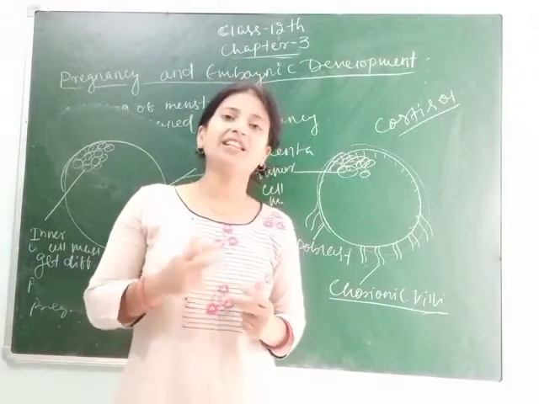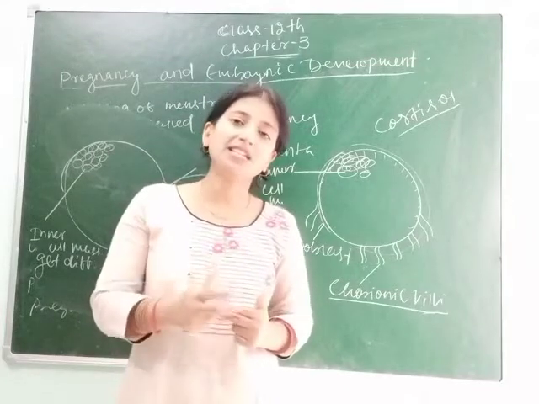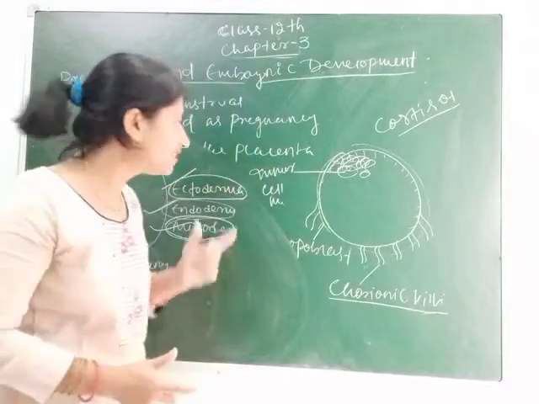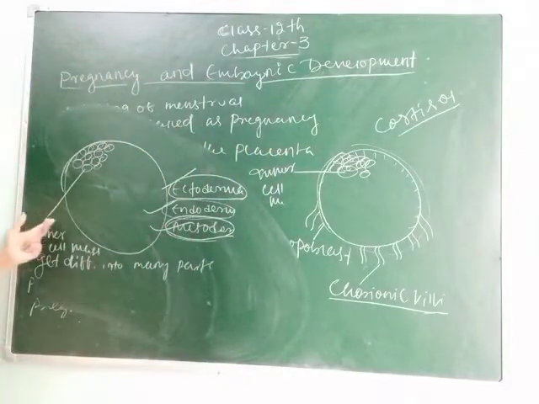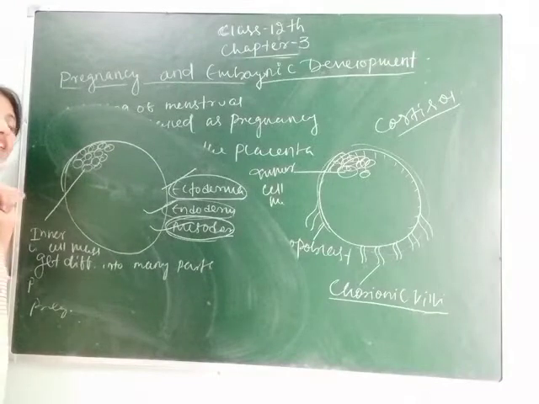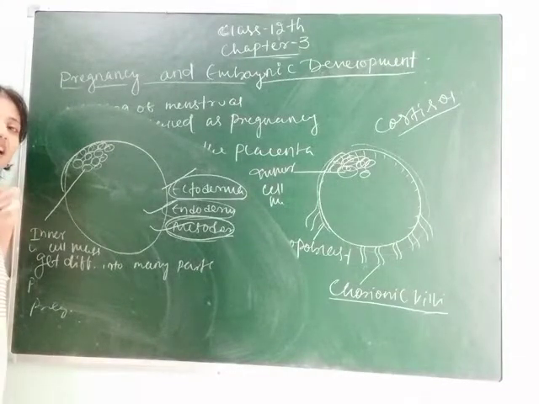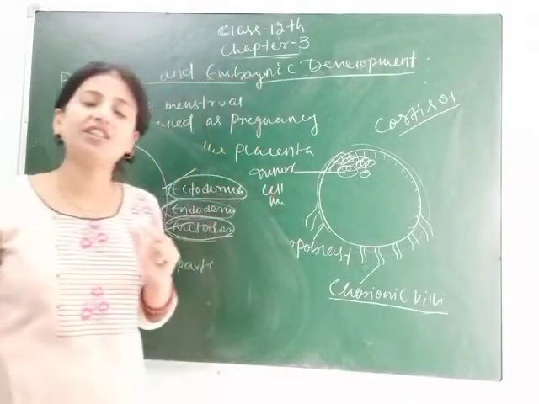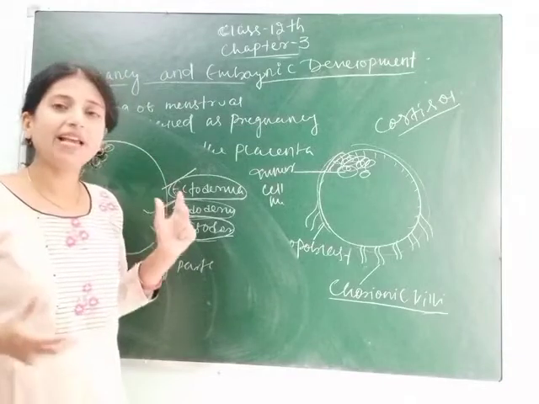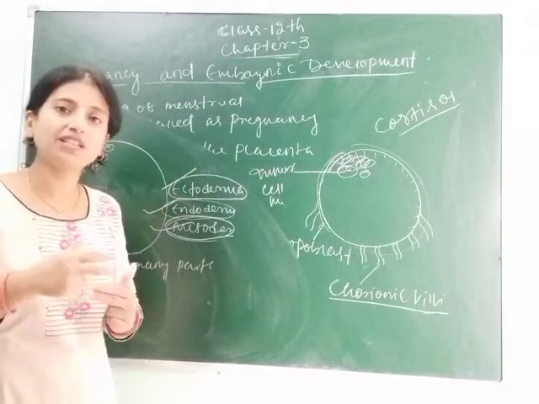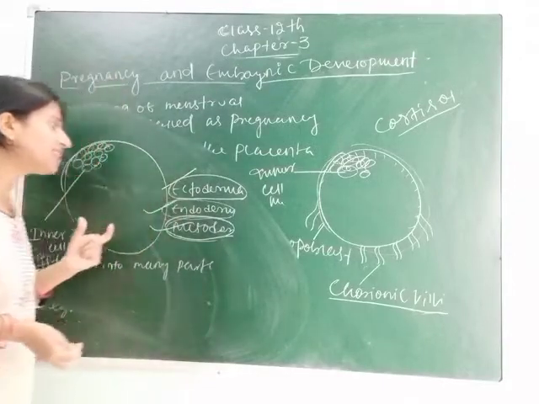Suppose for example, in the 3rd month of pregnancy, which is called the first trimester of pregnancy, the genital organ is visible or formed. Genital organ means sex organ, whether male or female. Clear, students? Then at the end of the 5th month, movement occurs and body hairs arise. As you know, a characteristic feature of all mammals is bearing hairs on their body during their life cycle. So in the embryonic stage, when the embryo is converted into fetus, the body bears some hairs.